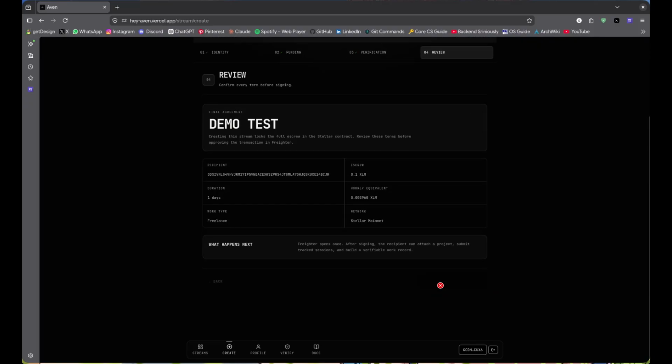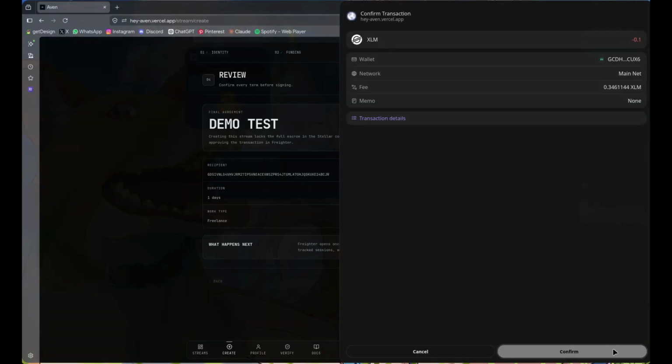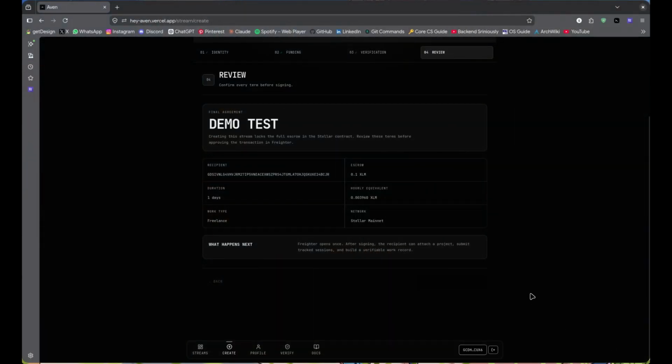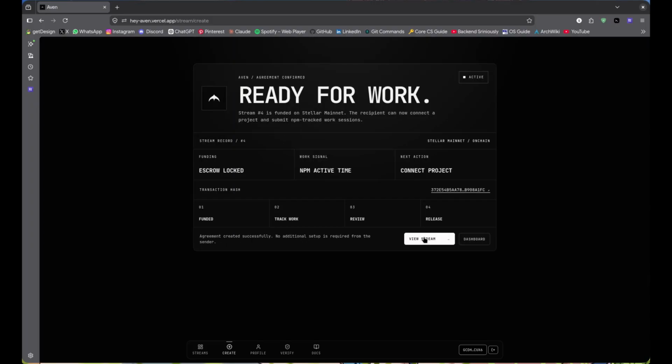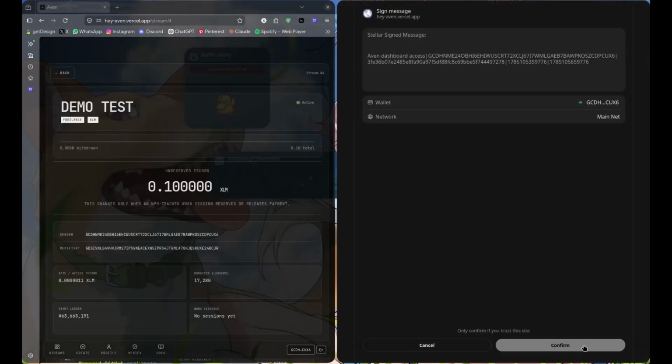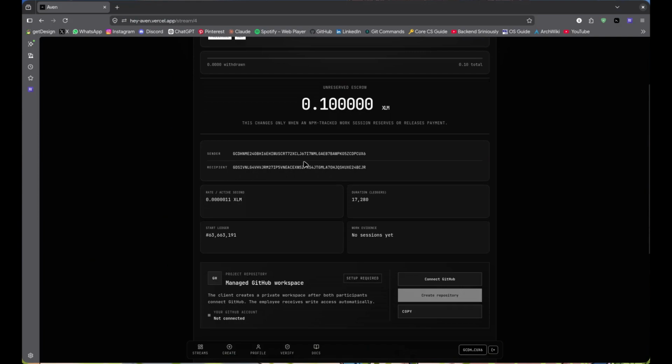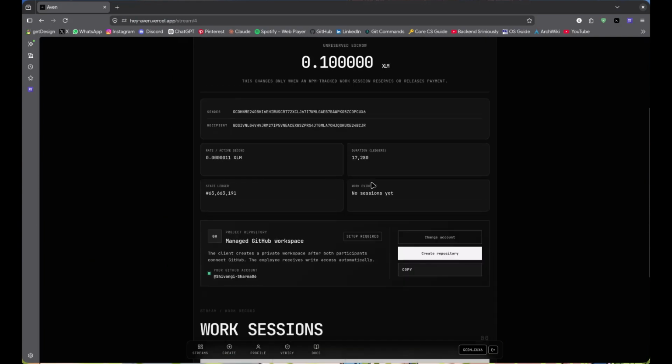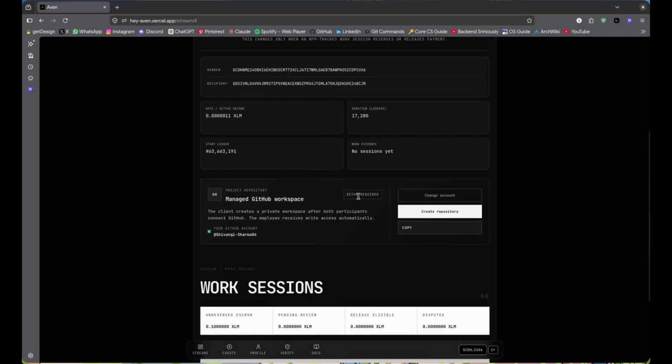When I click on continue, I'll be asked to confirm the transaction via my wallet. As soon as that is done, I'll be redirected to the streams page where I can see the details of the stream created. When I click on view stream, I'll be shown the sender address, the recipient address, the rate of active per second and everything.